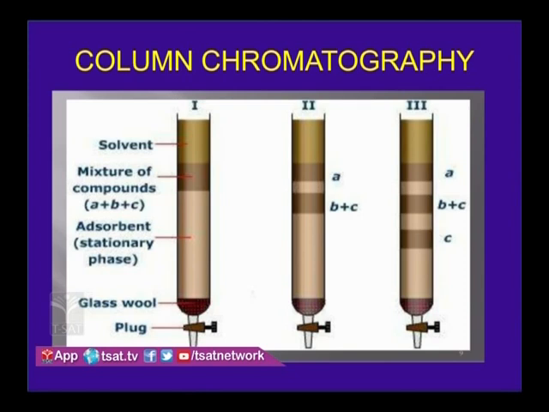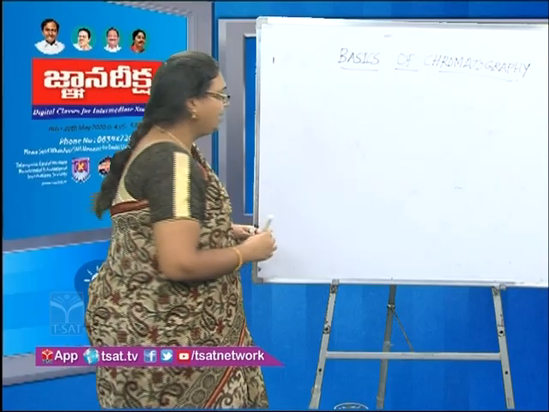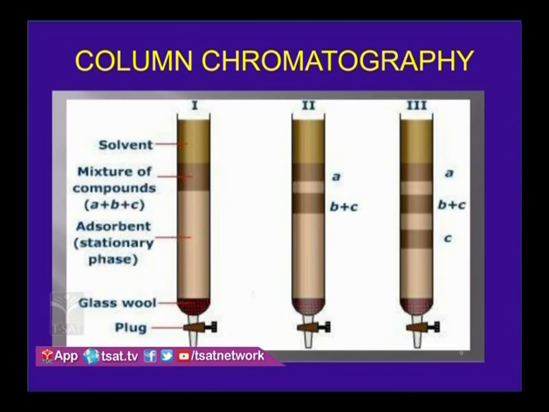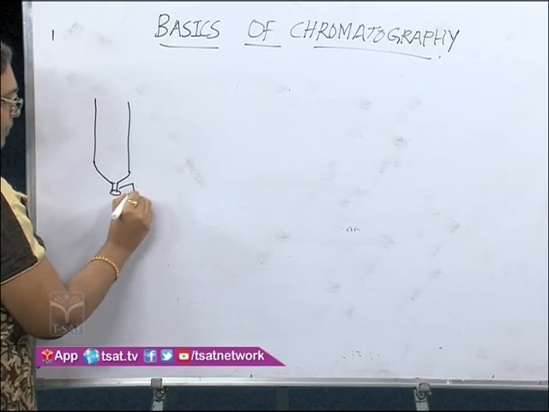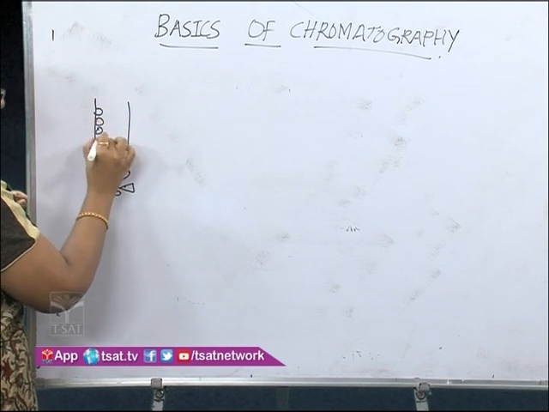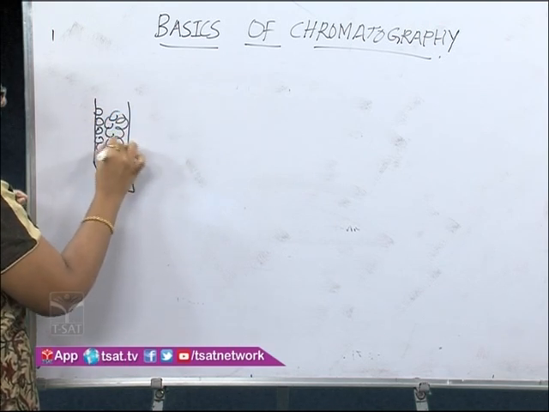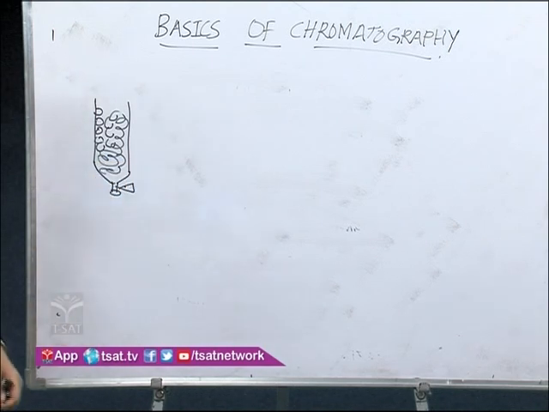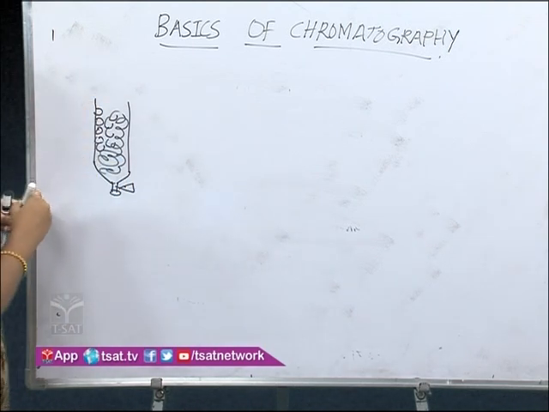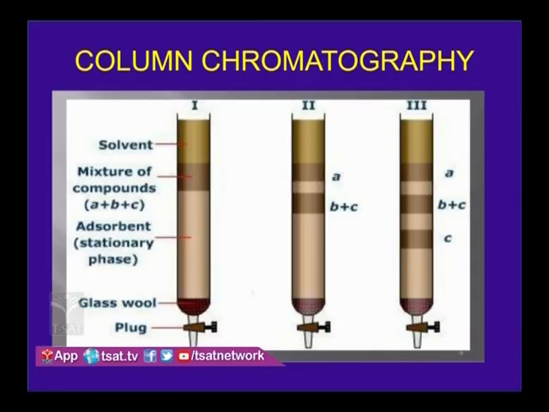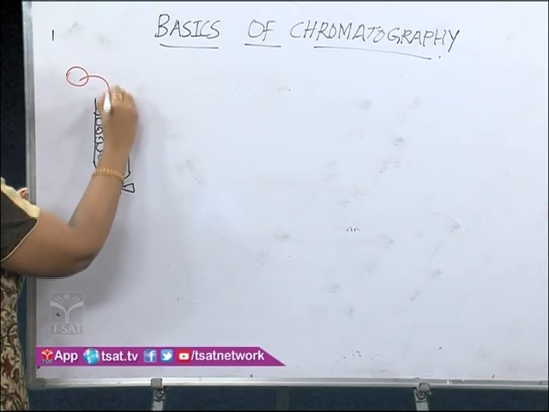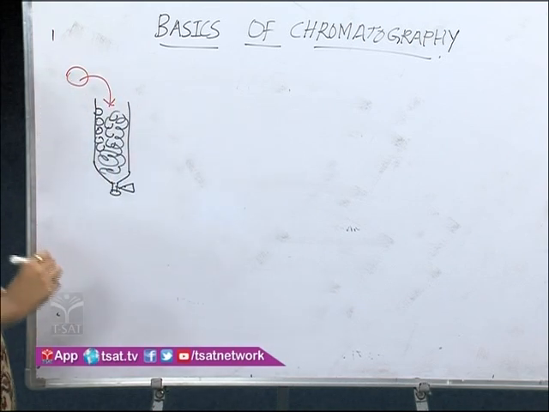So here I spoke about one more thing earlier. I said that in planar chromatography you have two-dimensional separation, whereas in column chromatography you have a three-dimensional separation. So here, as you can see, the stationary phase is packed inside the column. When the analyte is moving from top to bottom, now what happens?